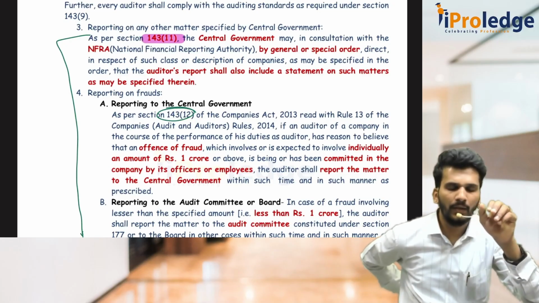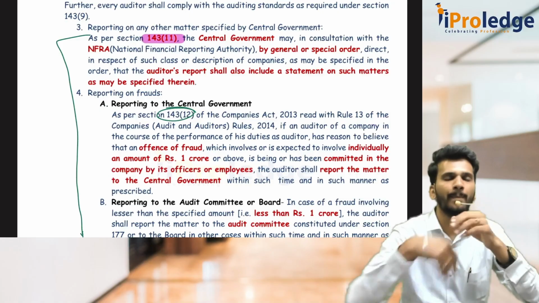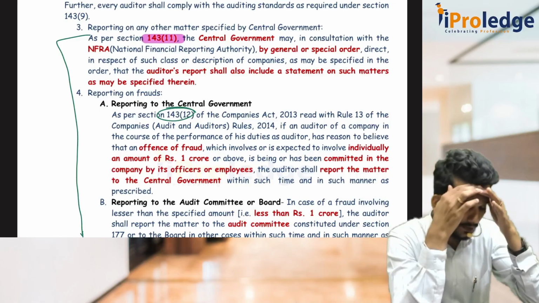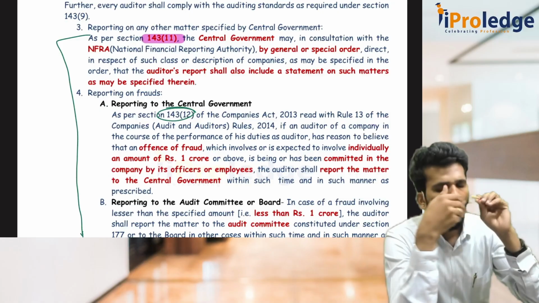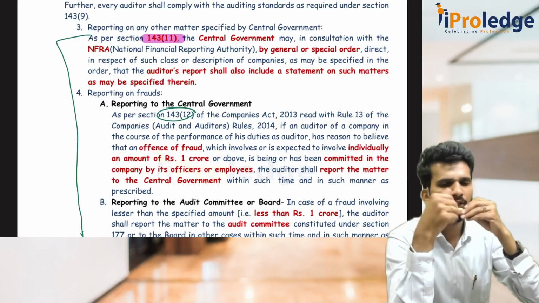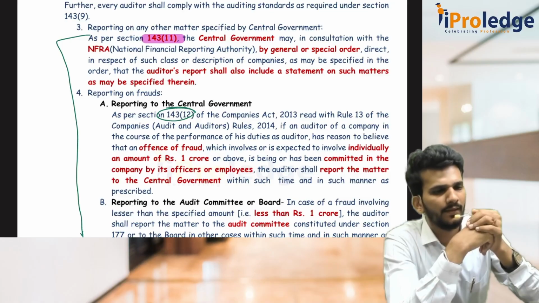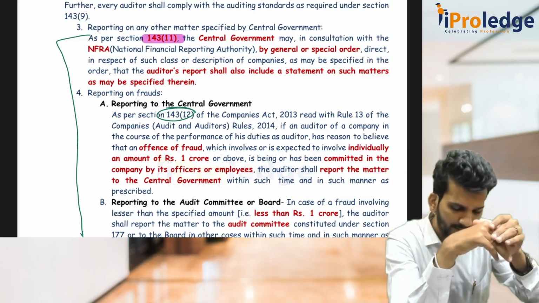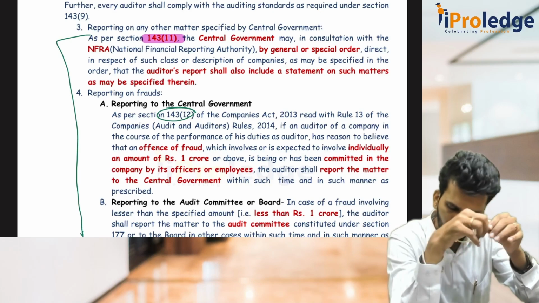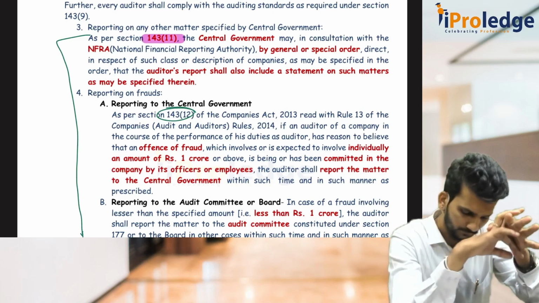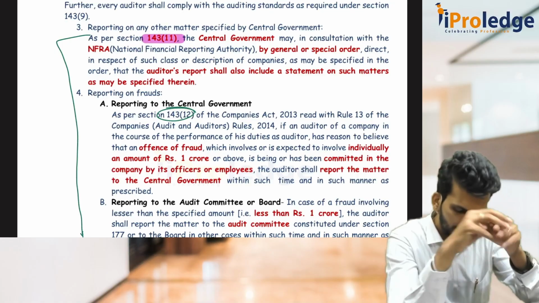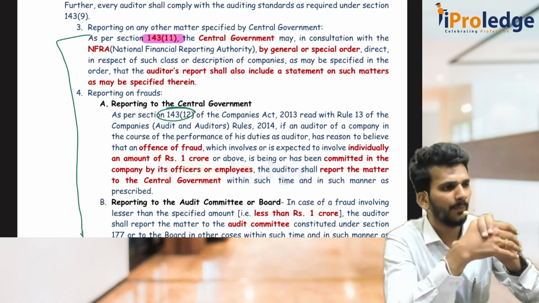As an auditor, whenever you are doing the audit, if you find any fraud, which is an intentional act, committed on the company or by the company, then the auditor has to verify that. So it is mainly on the company, not by the company. If a fraud is committed on the company, not by the company.